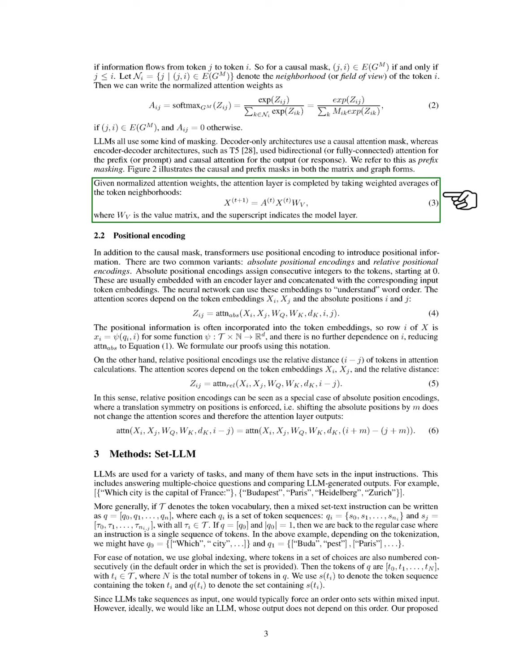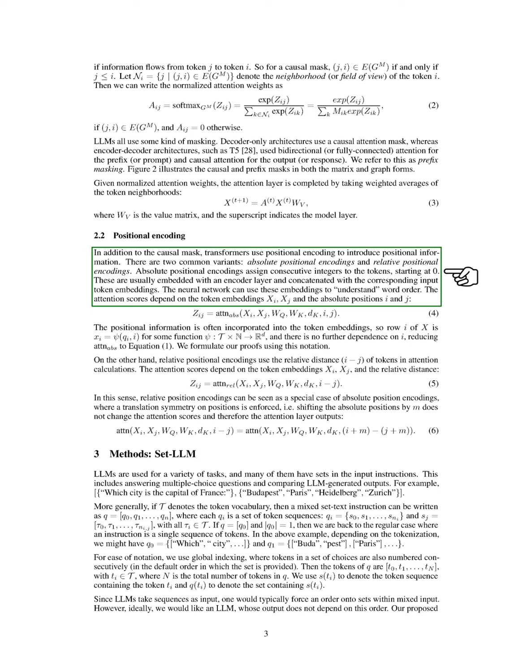Section: Positional Encoding. In this section, we discuss positional encoding, which, along with the causal mask, helps transformers understand the order of tokens. There are 2 main types: absolute and relative positional encodings. Absolute positional encodings assign consecutive integers to tokens, starting from 0.